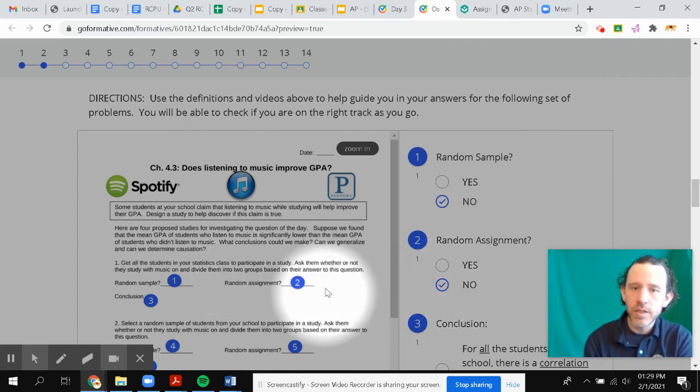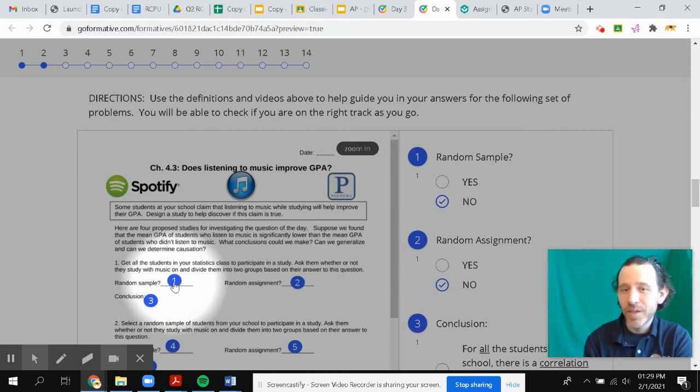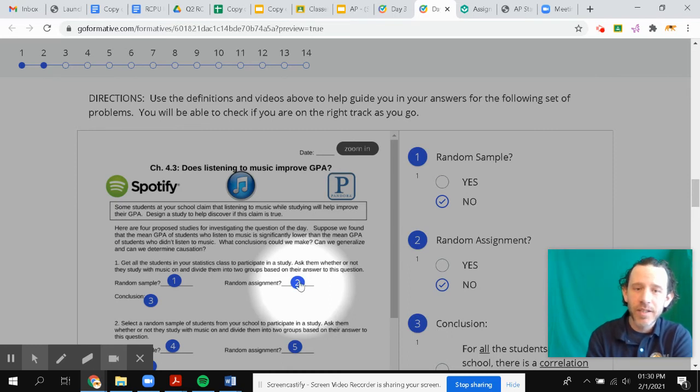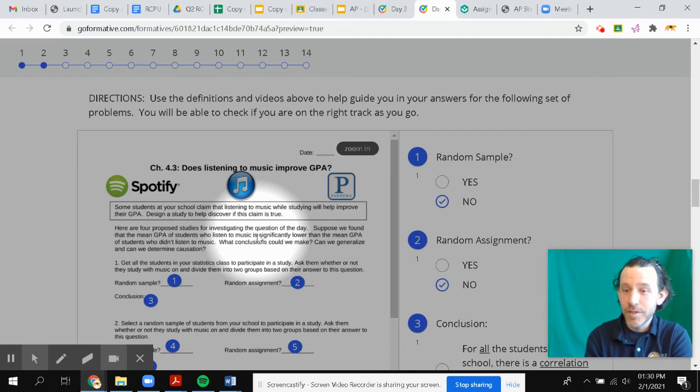So this is a no and a no. So if random sample is a no, then we can only talk about the kids that were in the study. In this case, it's the stats class kids. And if this is a no, right, we can't talk about it as cause and effect. We can say that there's a correlation between the two, right? That there is that relationship between listening to music and lower GPA, but we can't say that that caused it because this is a no.